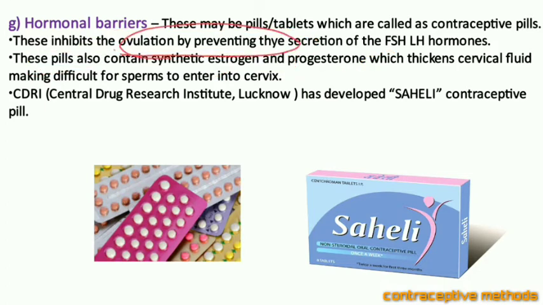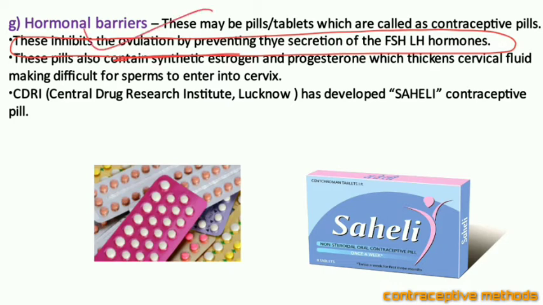And how will they prevent ovulation? By preventing the secretion of FSH or LH hormone, that is, by preventing the release of luteinizing hormone and follicle stimulating hormone.